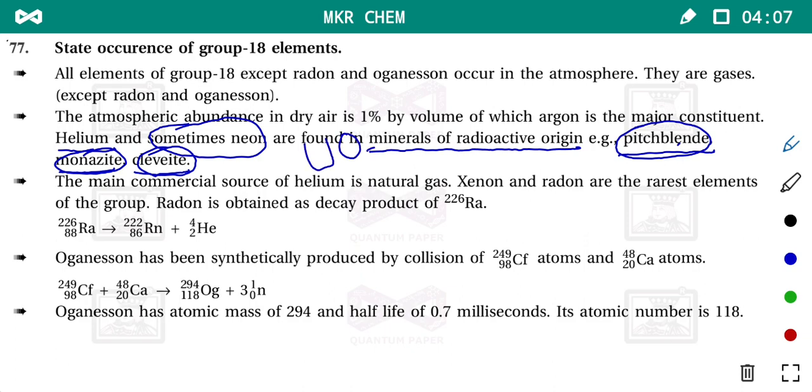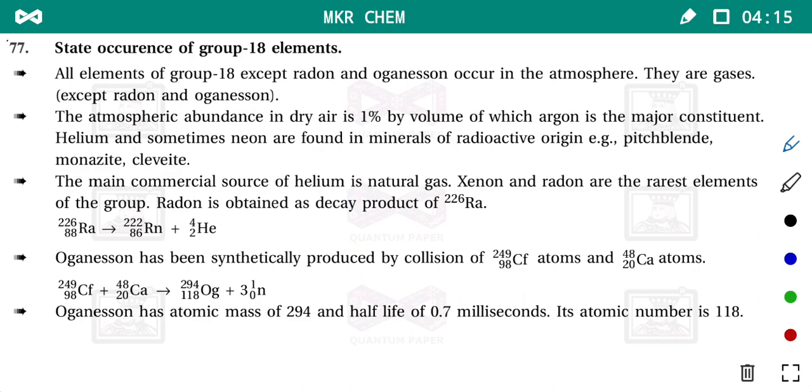The formula is generally UO2. So pitchblende and clevite are the oxides of uranium. In that ore, helium and sometimes neon are found. And monazite is also a radioactive mineral. So in these three minerals, helium and sometimes neon is found. Now, the main source of helium is natural gas.